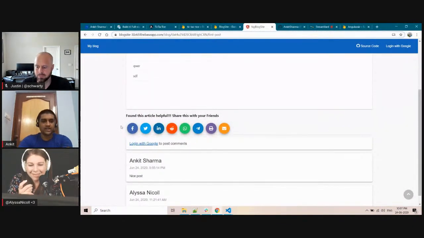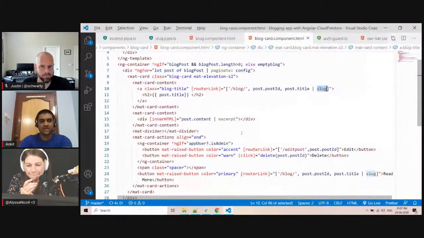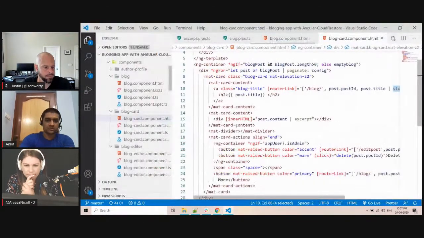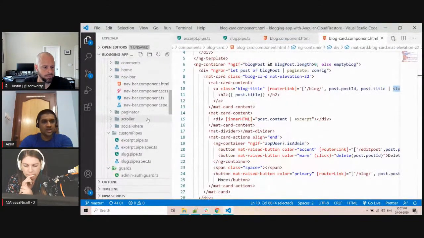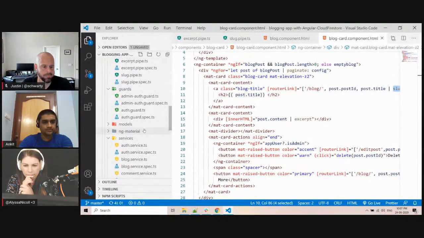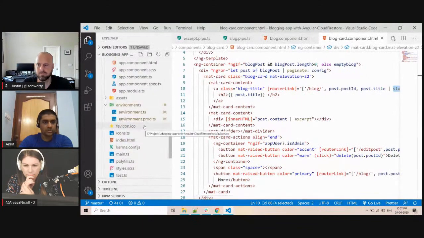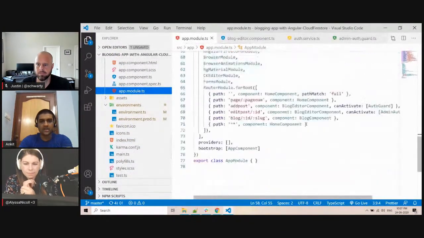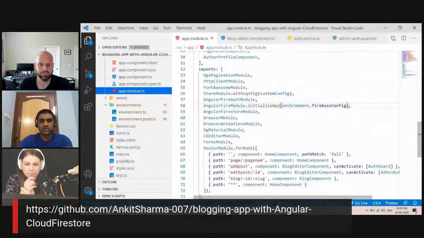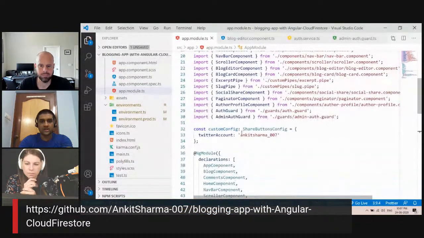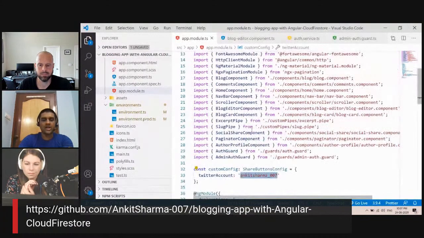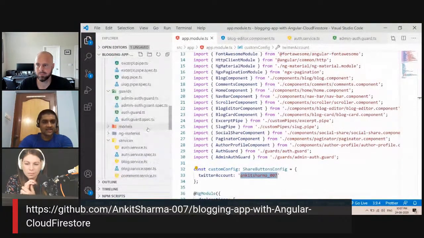And for this sharing option, I am using ngx share, which is an open source library. It is pretty straightforward to set up. You have to go to app module and set your custom config with your Twitter account and details if you want to share with a Twitter account, and then you directly get the icons, and all you have to set up.